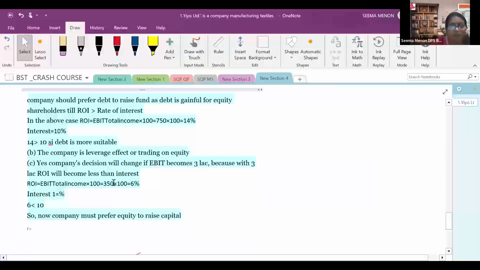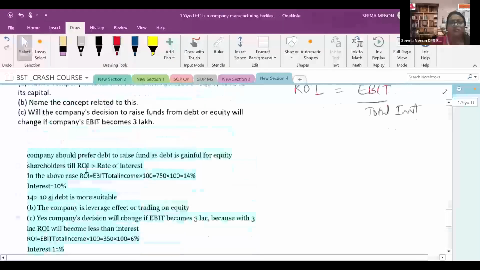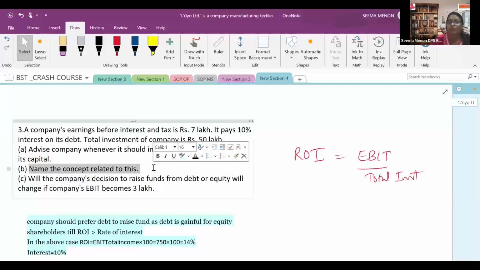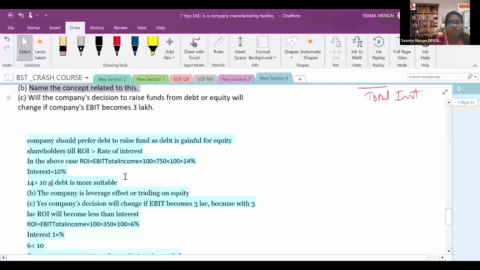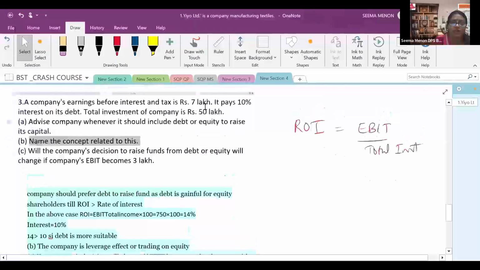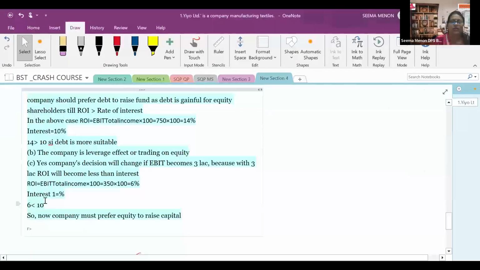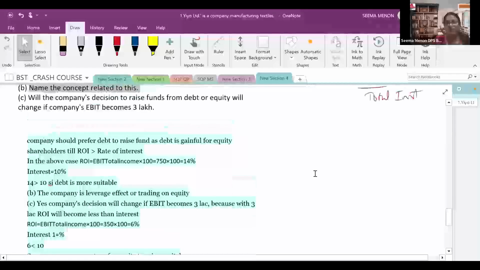After that, see, the answer is given. The concept related to this is trading on equity. Whenever we find out the EPS or the method to invest, whether debt should be included in the capital or more equity should be included, that process itself is trading on equity. One more case is given, with 3 lakh rupees and with 7 lakh rupees. With 7 lakh, your ROI will become 14%, and with 3 lakh, your ROI becomes 6%. There you cannot take the debt. The company has to prefer only equity share capital.